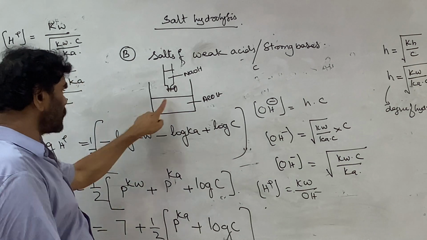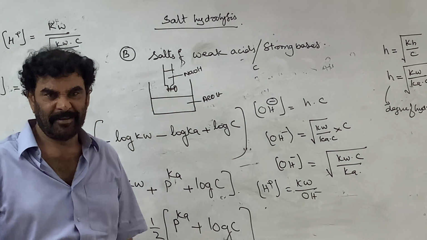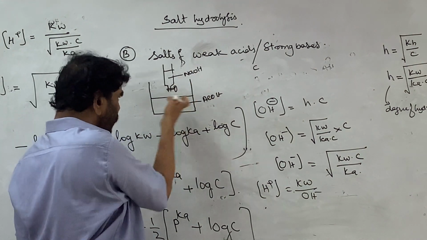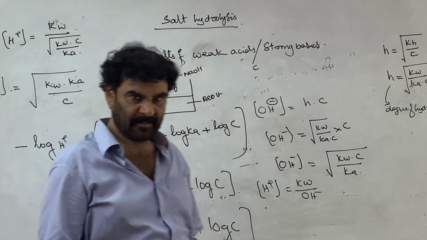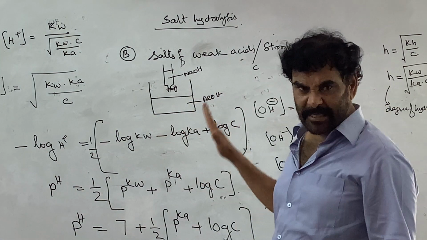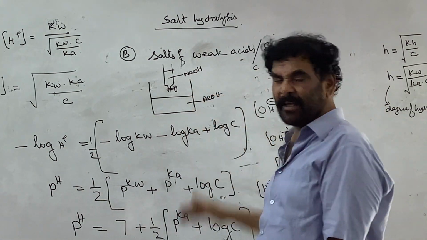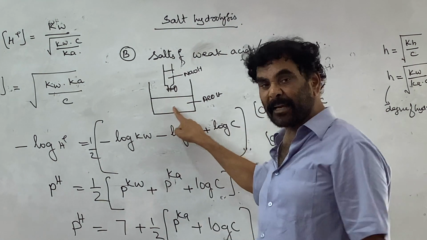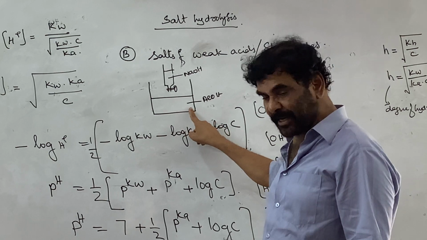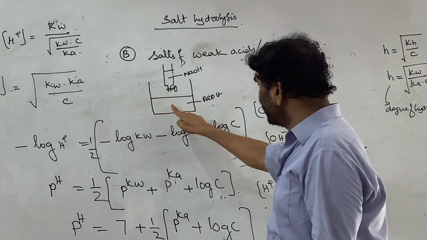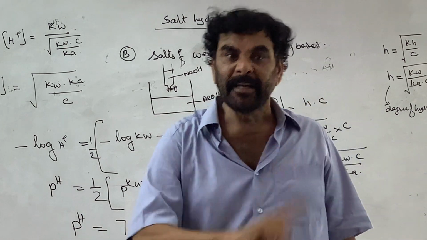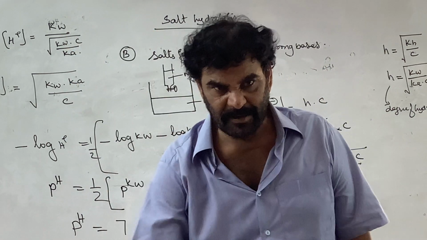At the equivalence point, this solution is not neutral. Why? At the theoretical equivalence point there is no acid and no base, complete neutralization. Neither acid nor sodium hydroxide exists, but it is an aqueous solution of sodium acetate, which is always alkaline. Therefore, at the equivalence point the pH is not 7, it is greater than 7.